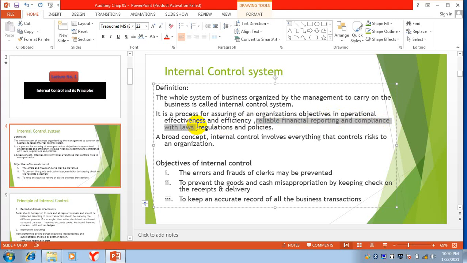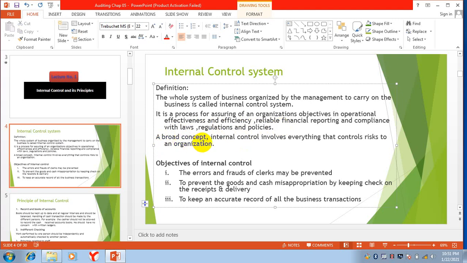And when they are setting this system, they are keeping in mind that the financial reporting system is reliable and it is following the laws. It is according to the laws, regulations and policies of the company.